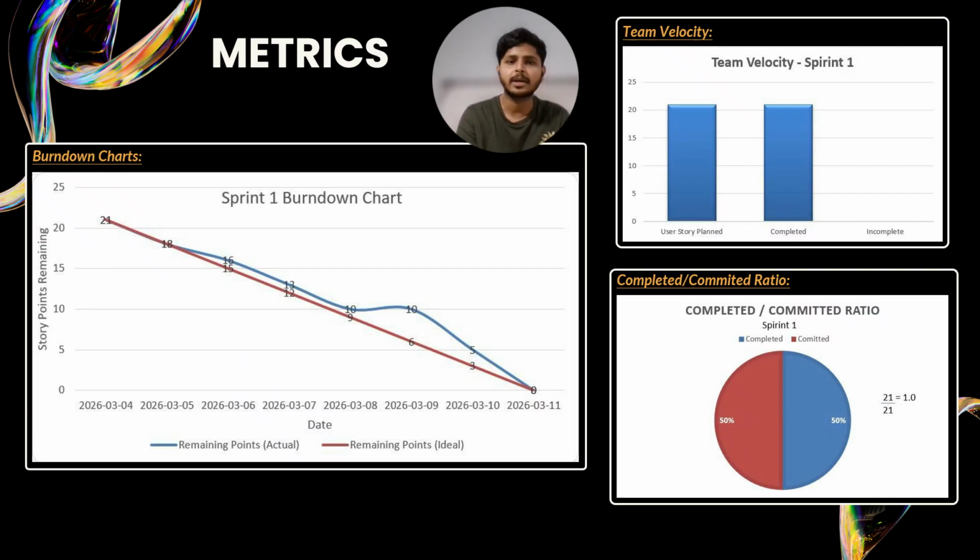Completed versus committed ratio. Finally, the completed versus committed ratio is 1, calculated as 21 completed and 21 committed. A ratio of 1 shows that the team met all the planned deliverables for the sprint, which is ideal for an MVP focused iteration. Overall, these metrics show that sprint 1 was well planned and well executed. We maintained steady progress, delivered everything we committed to, and established a strong foundation for the more advanced features coming in the next sprint.